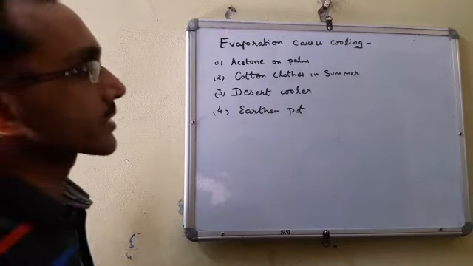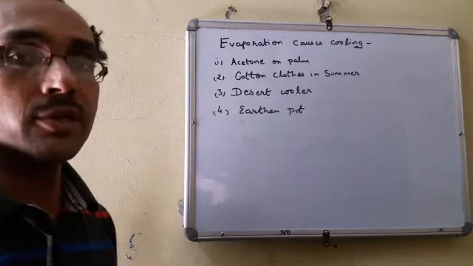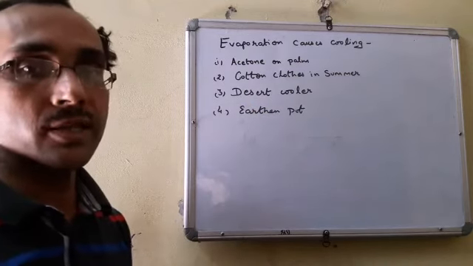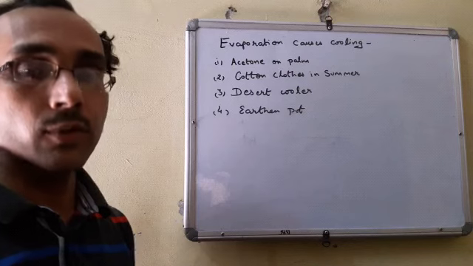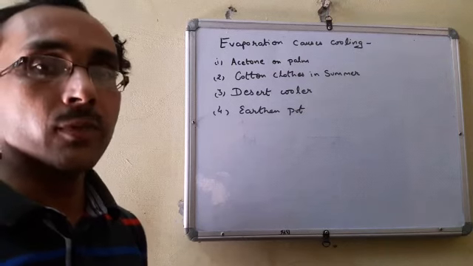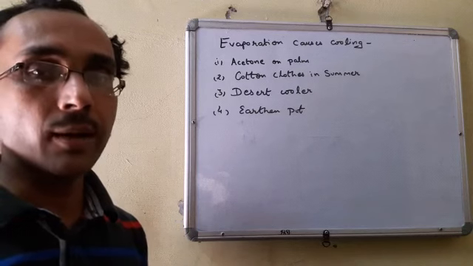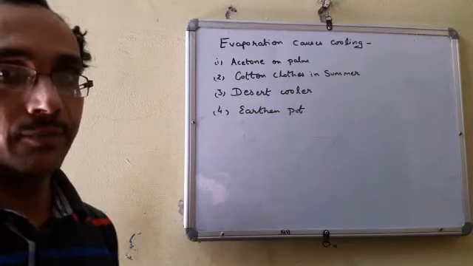Now see, there are various examples which show that evaporation causes cooling. First is acetone. When we put acetone, or we can say nail polish remover, on our palm, it evaporates, and when it evaporates, it takes the heat energy of our palm and gives a cooling effect. Understood?